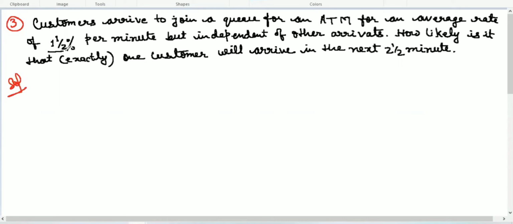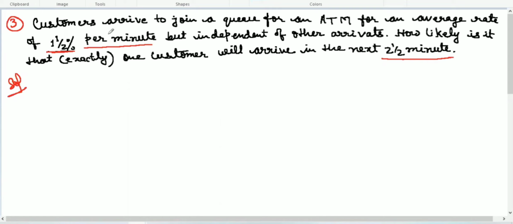So see here, mean is there, average or mean. Two things we look for in a Poisson distribution question: the mean and the rate. Independent of other arrivals, how likely is it that exactly one customer will arrive in the next 2.5 minutes? So this is also a little difficult question, not straightforward.